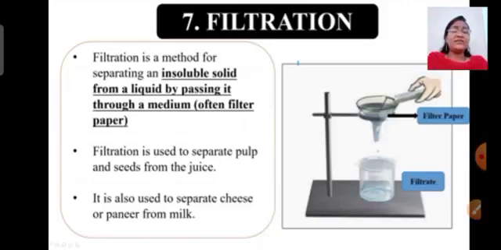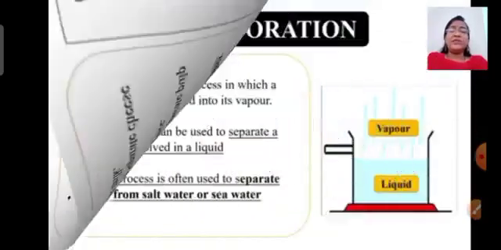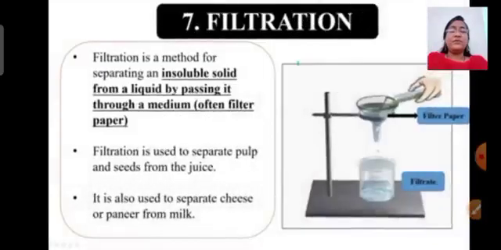Why are we saying insoluble solids? Because suppose you have a glass of water and you mix sugar in it. After mixing sugar, can you separate the sugar and water by using filter paper? Obviously no, you can't do it, right? You can't separate the sugar and the water by filter paper, as the sugar is dissolved in